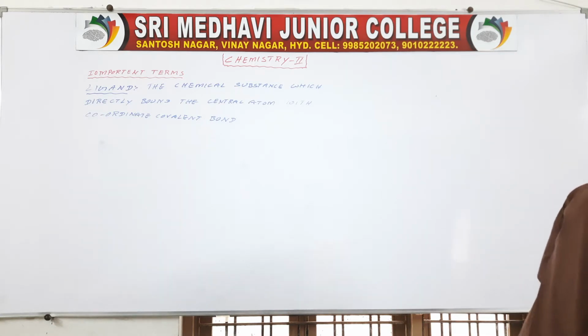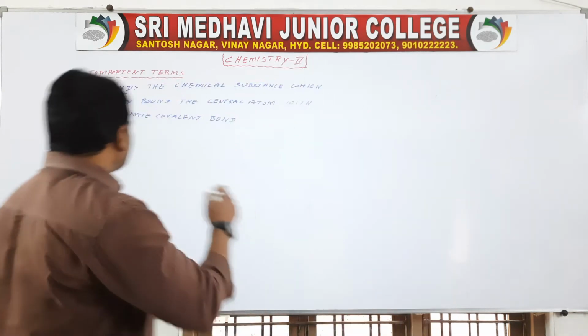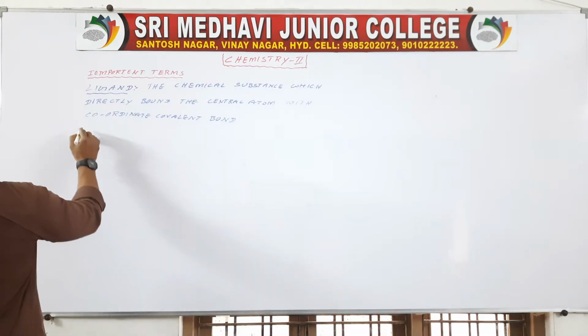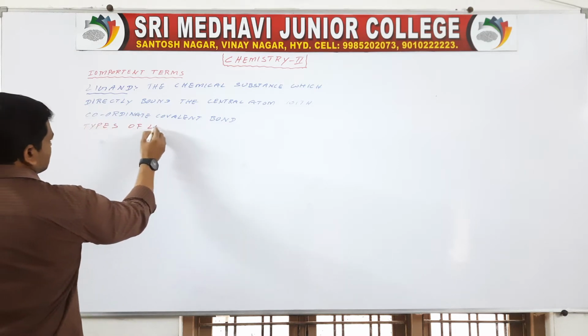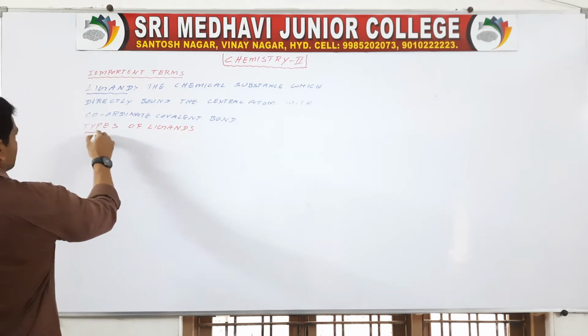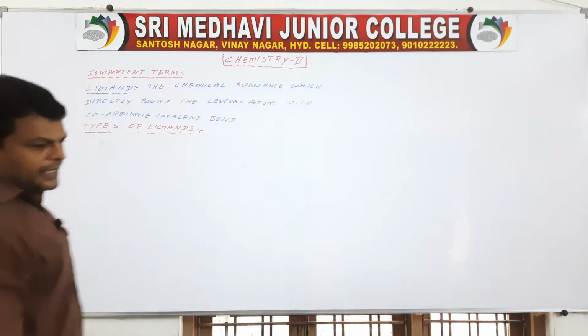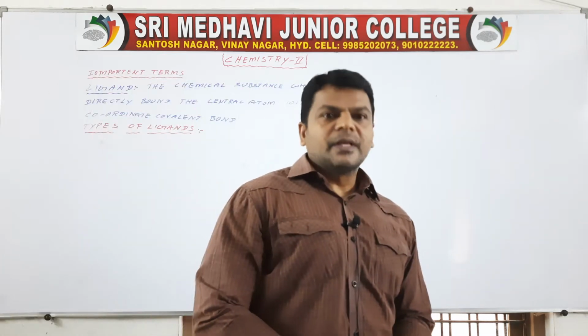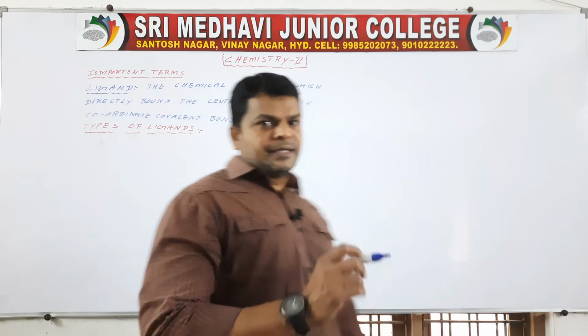Okay. Then we have to discuss types of ligands. How many types of ligands do we have? Many types. The first one is negative ligands.